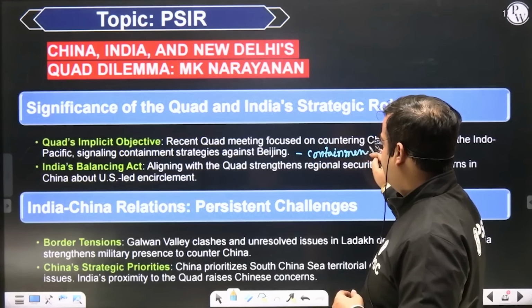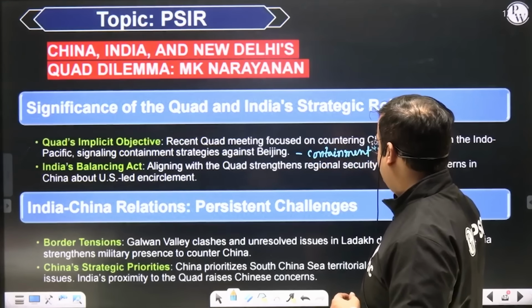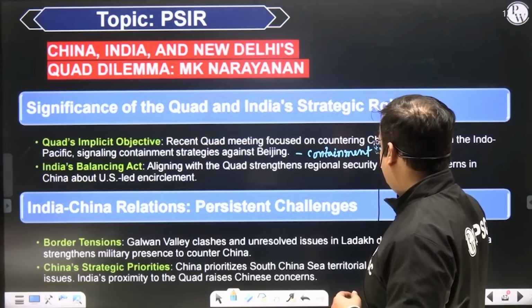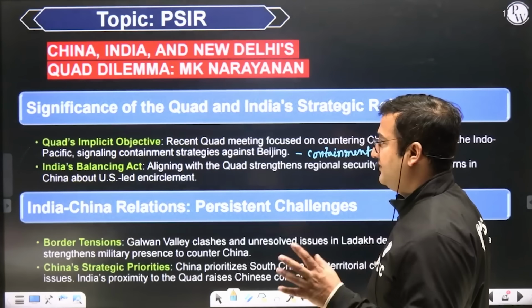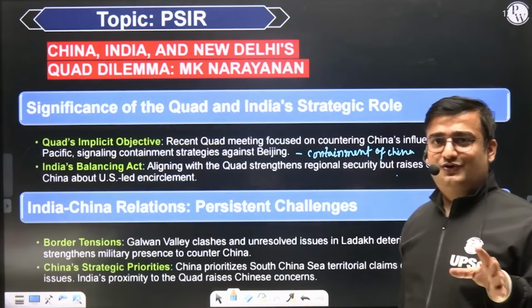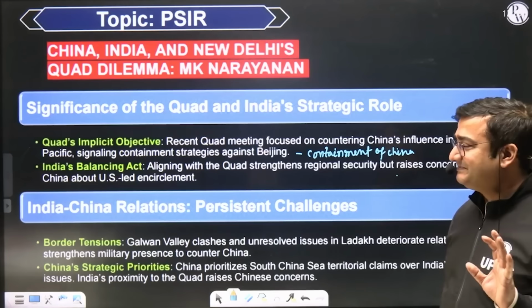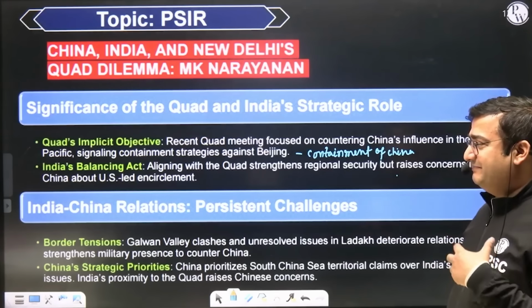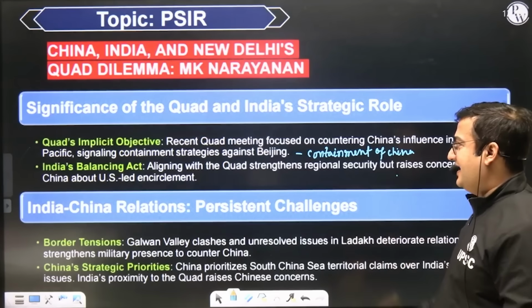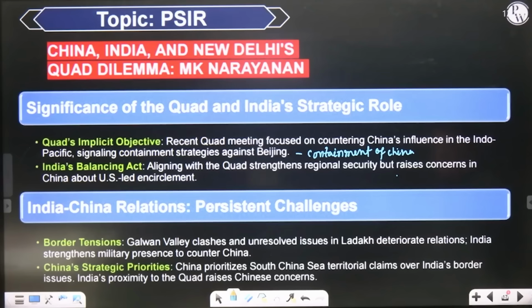Can it be the explicit objective of Quad? No. Why? Because then countries like India and Australia would not be interested. So, containment of China remains implicit objective only. And India's balancing act is that we want to align ourselves for regional security with these 3 countries. At the same time, we also want to mend our ties with China.